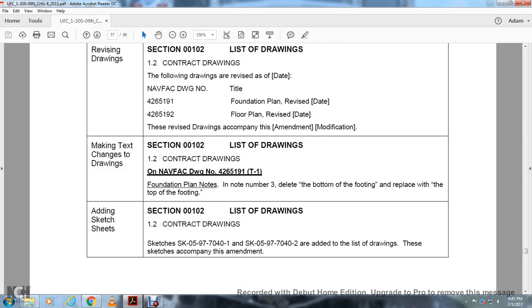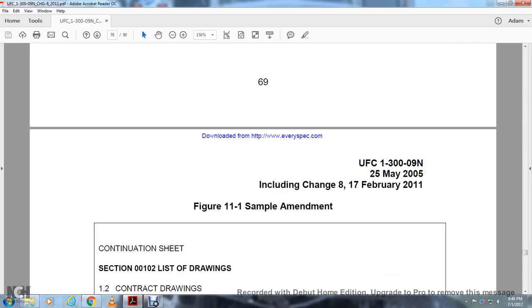Alright, making text and change the text to the drawing. Section 00102, the list of drawings, 1-2 contract drawings on the Navy flag drawing 4265191T1, the foundation plan notes, and note number 3 details the bottom of the foundation plate for the top of the footing, adding sketches section 10102 with list of the drawing, contracting drawing section SK05977041, SK0597704002, added the list of drawings, these sketches accompanied with amendment.